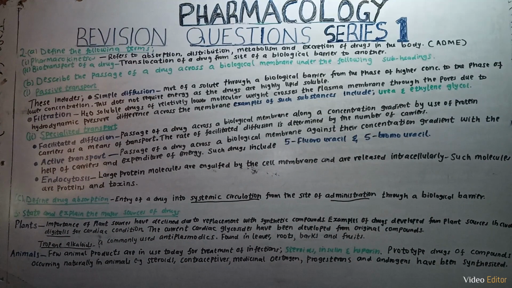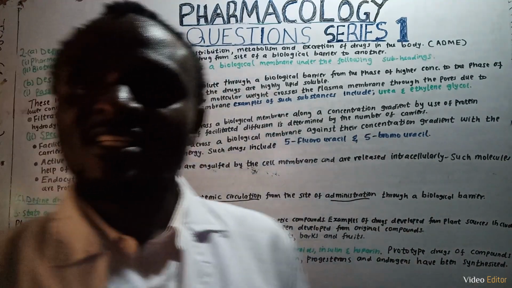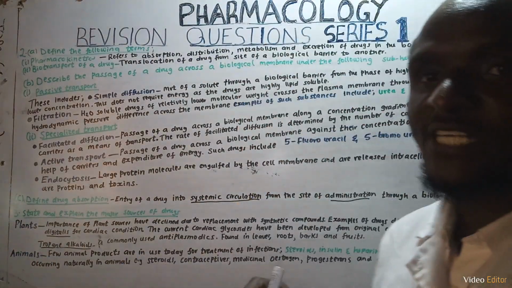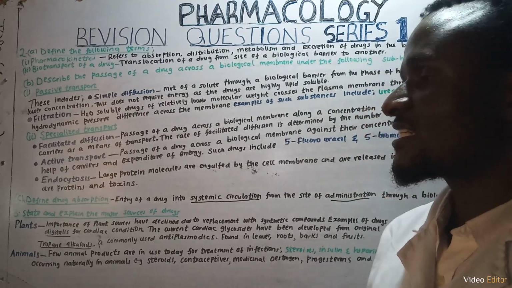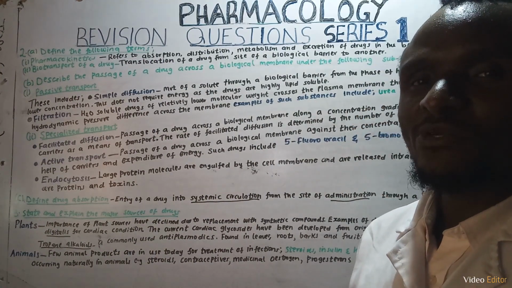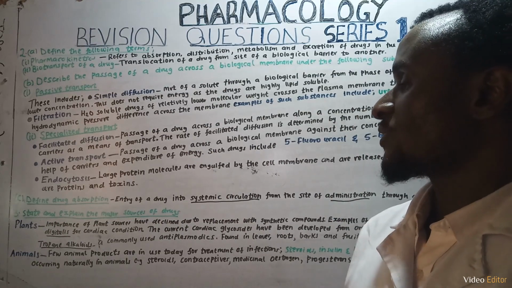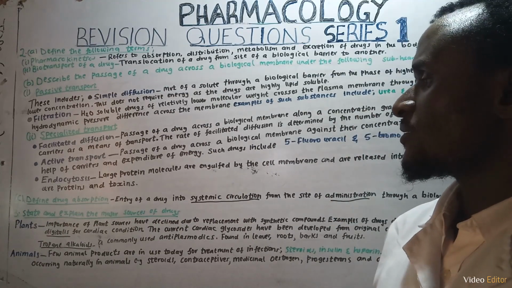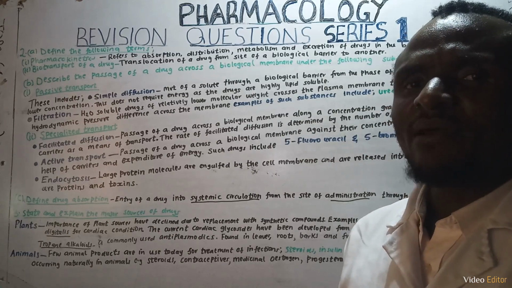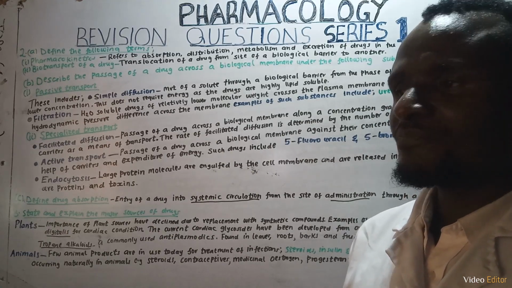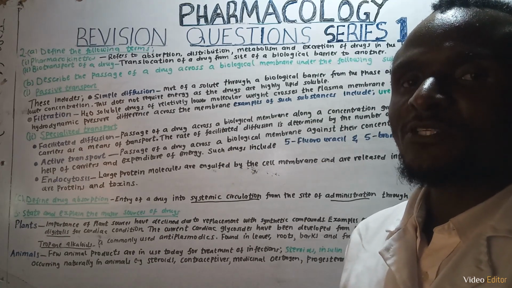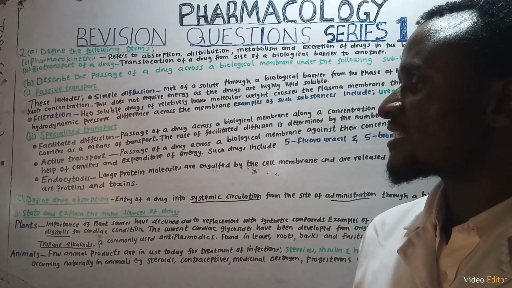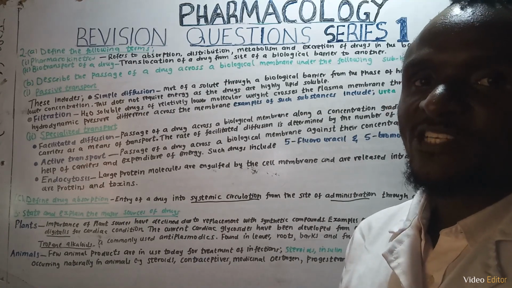Then we go to question number 3, which says state and explain the major sources of drugs. The major sources of drugs include plants, animals, and also minerals. We begin with plants. Plants have been major sources of drugs for a long period of time. However, these plants have been replaced with synthesis of the prototypes, that is substances that resemble those that are extracted from the plants.